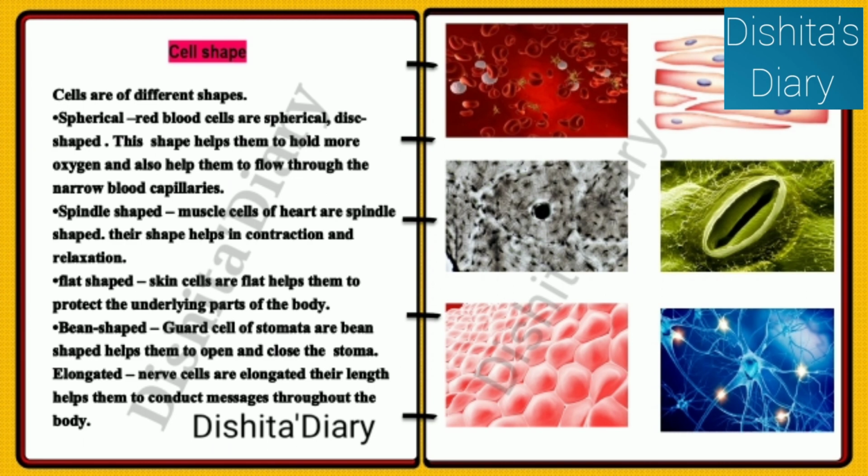Flat shaped. Skin cells are flat, and this helps them to protect the underlying parts of the body. Bean shaped. Guard cells of stomata are bean shaped, and that helps them to open and close the stoma. Elongated. Nerve cells are elongated. Their length helps them to conduct messages throughout the body.